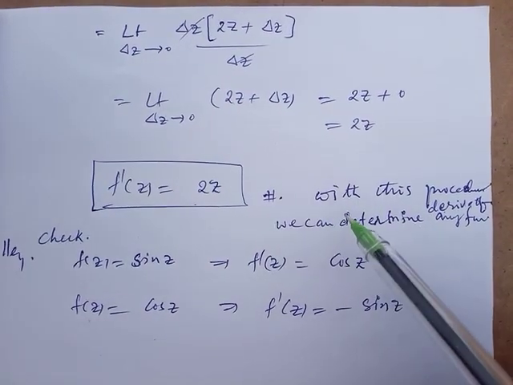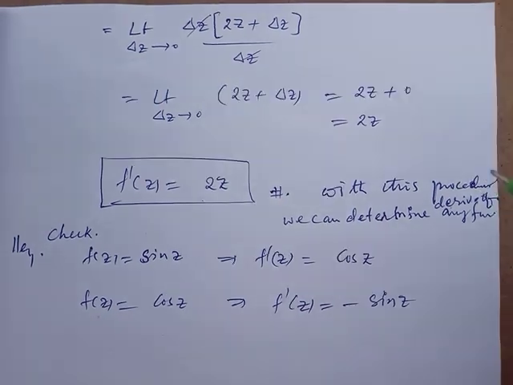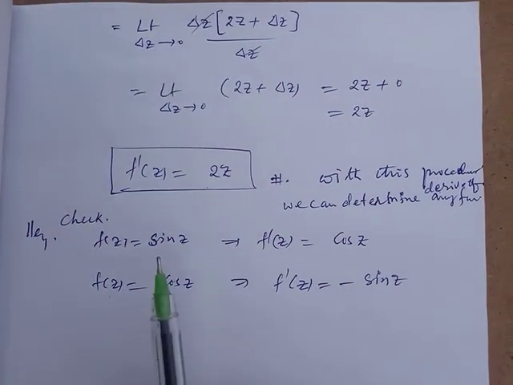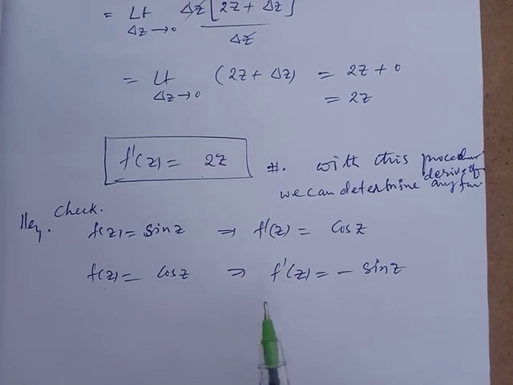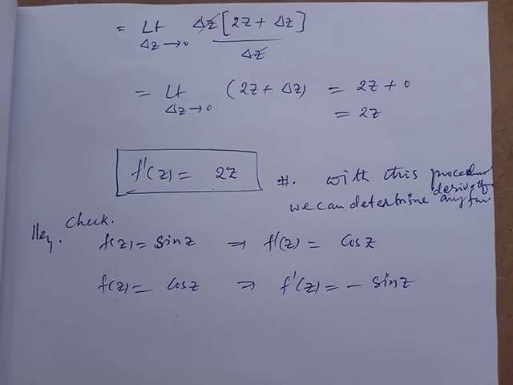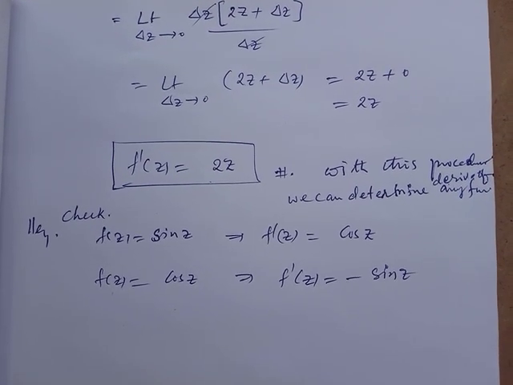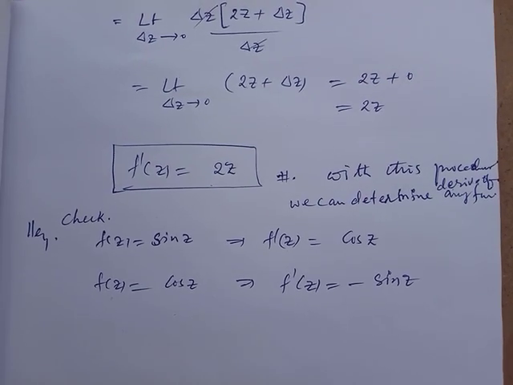This is the procedure to determine the derivative of a function, if it exists. You should check: the function f of z equals sin z, its derivative is cos z, you know that. For f of z equal to cos z, its derivative is minus sin z. I think all of you will understand how to find the derivative of the function if the limit exists. So thank you.